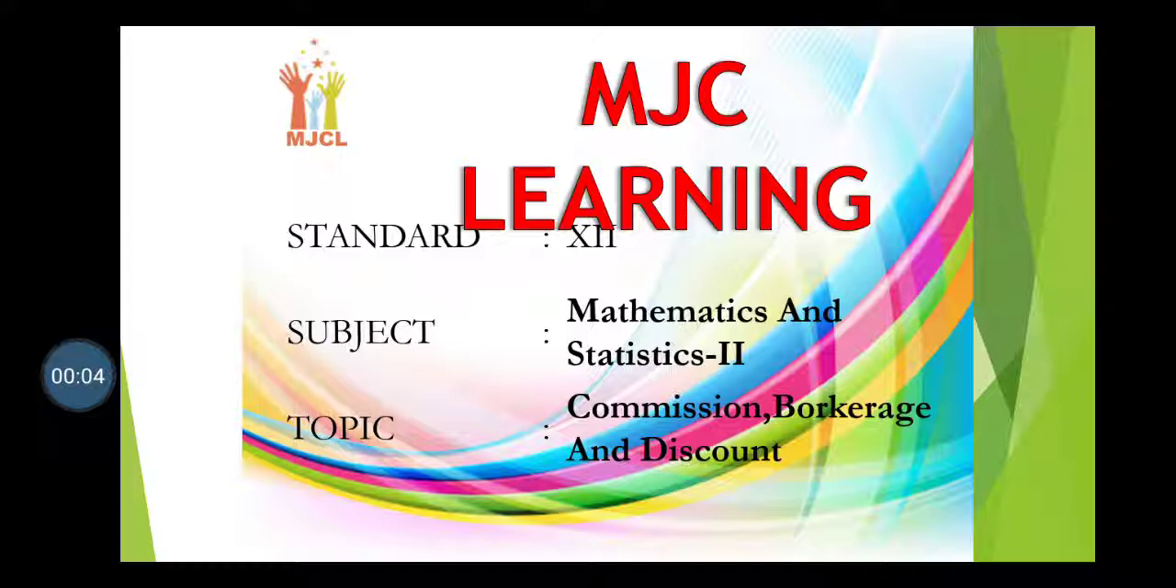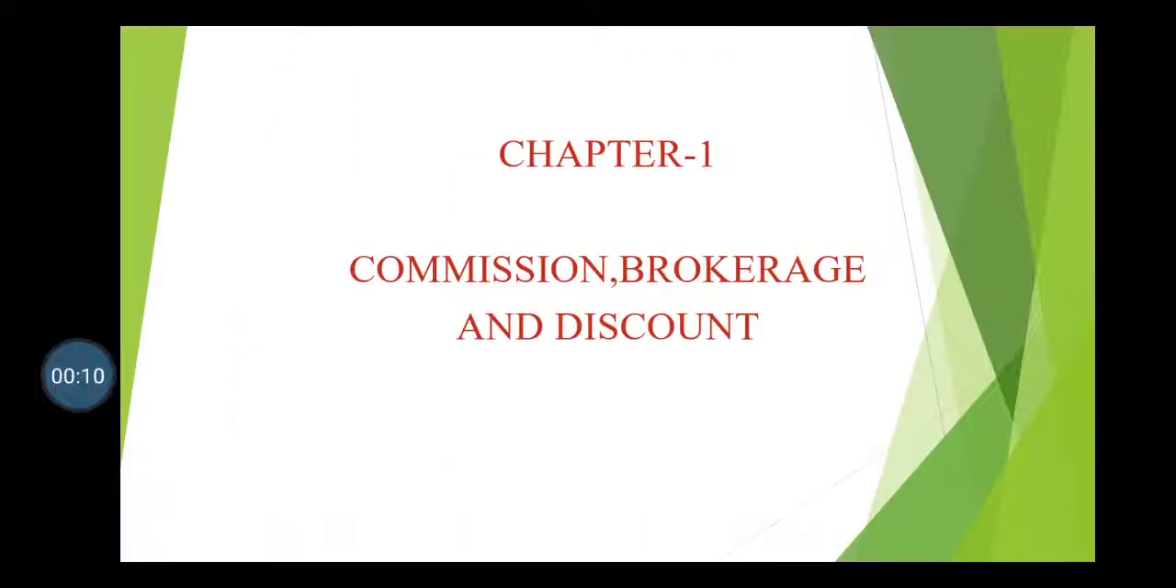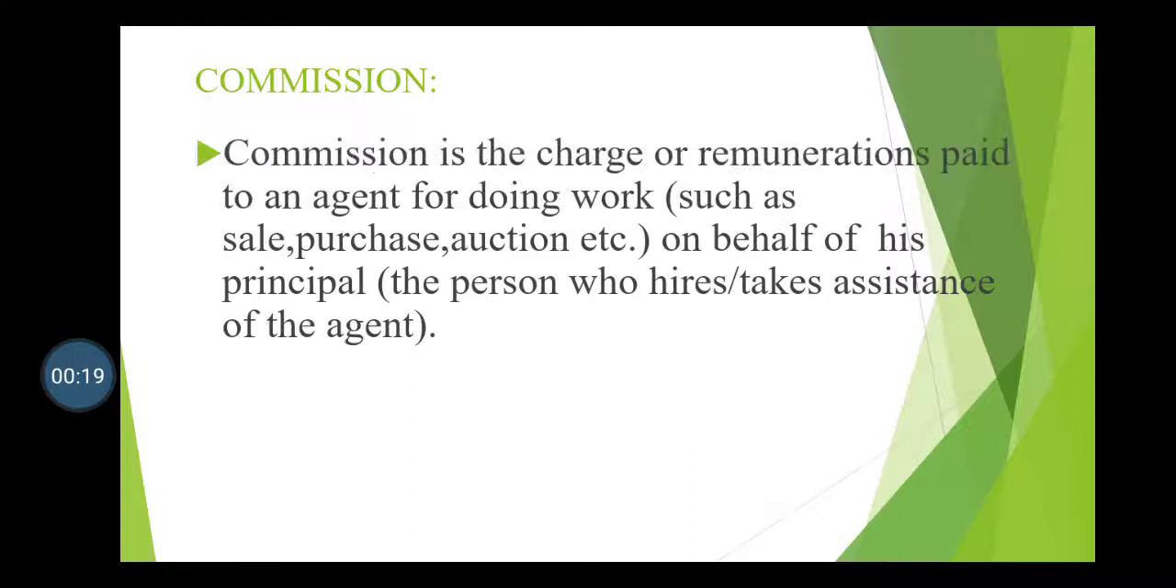Today we are going to study chapter 1 of Mathematics and Statistics part 2 of class 12th. The chapter 1 is Commission, Brokerage and Discount. First of all, we will go through the commission.